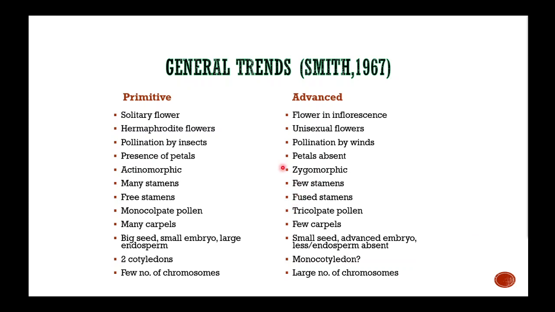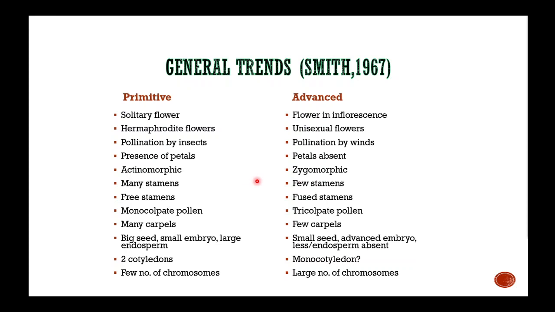Of course, they have different types of flowers. Solitary flower is more primitive than the inflorescence. Hermaphrodite flowers are more primitive than unisexual flowers, and so on. On pollination, pollination by insects is primitive compared to pollination by wind. So these are some of the main characteristics that I always discuss.